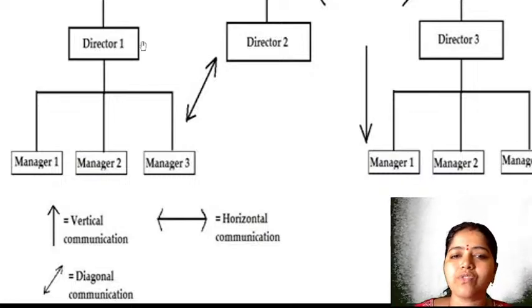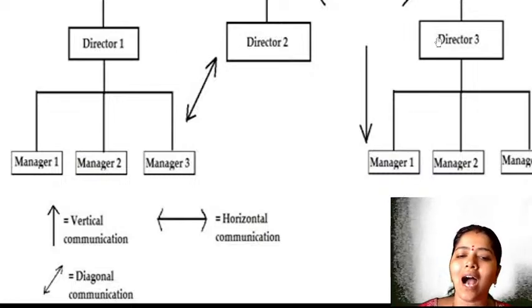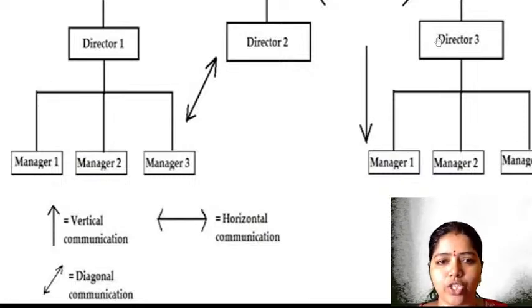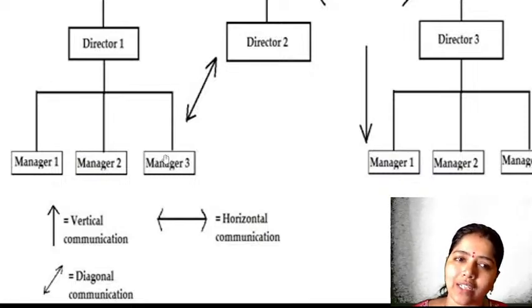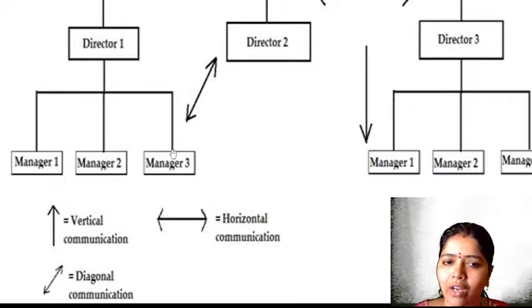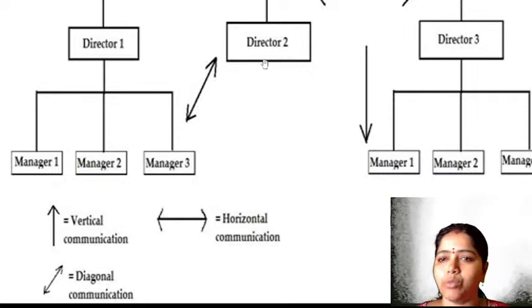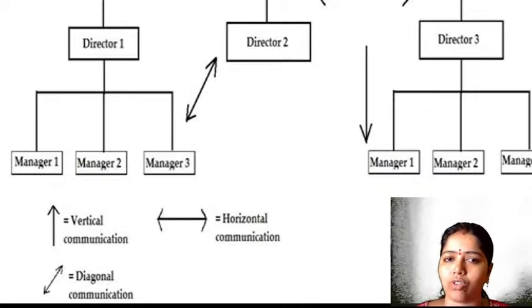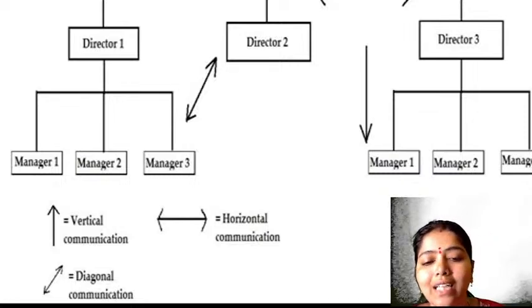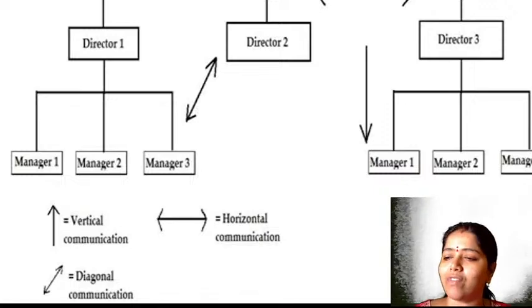When directors of the same level talk with each other, we call that horizontal communication. When a manager who works under director 1 talks directly to director 2, where he does not have direct authority, that's called diagonal communication. Yes, very good. Next one.